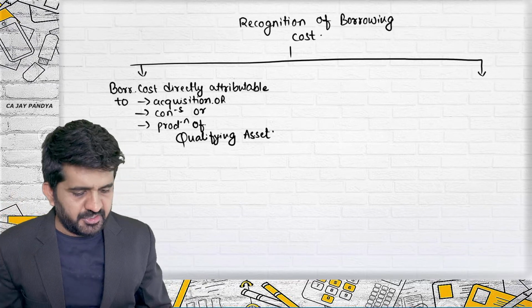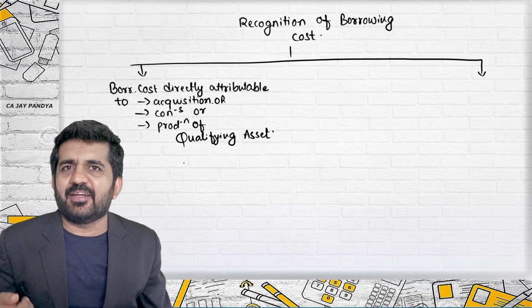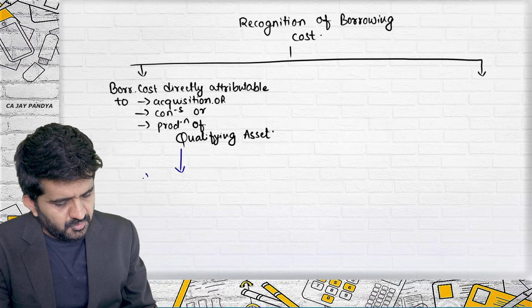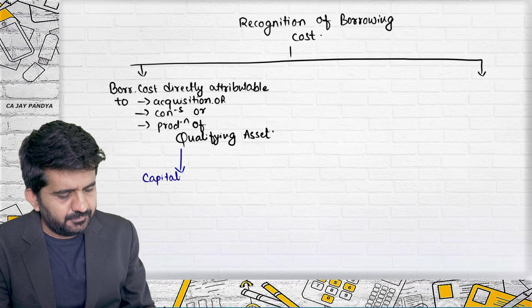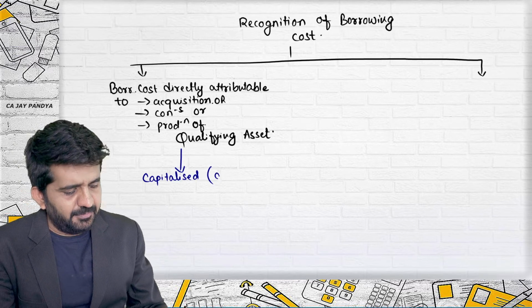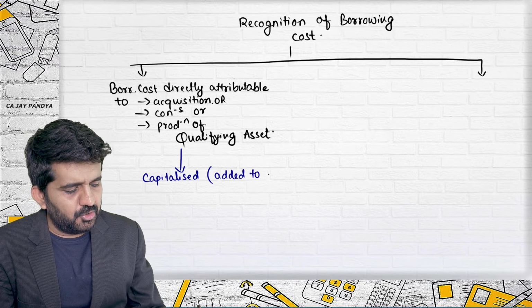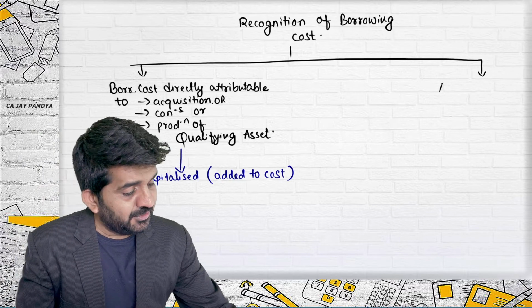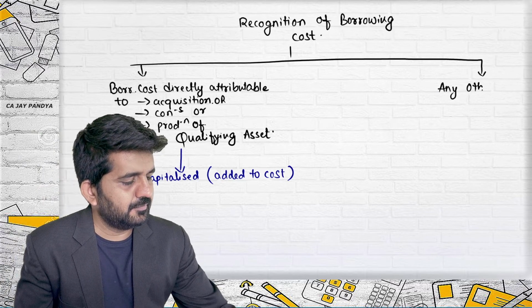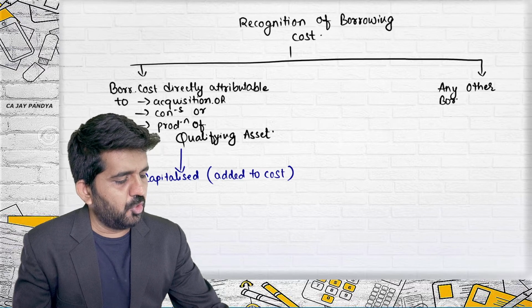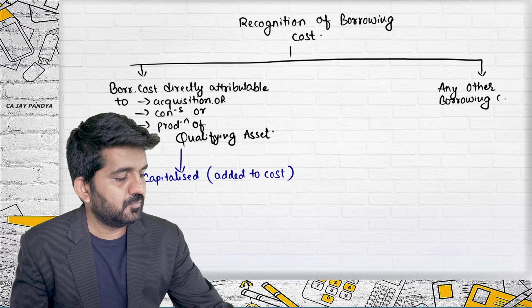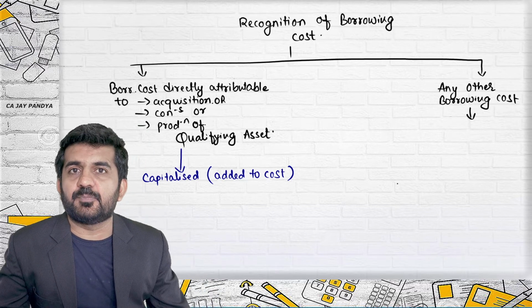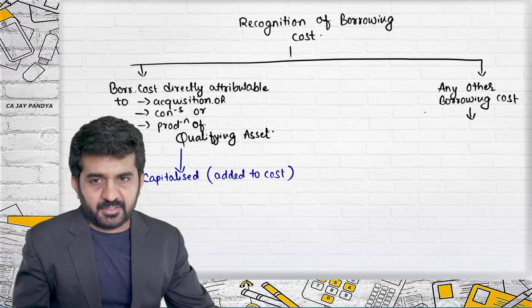We will be understanding what it means. Borrowing costs that are directly attributable to production of qualifying asset should be capitalized. That means it should be added to cost. Any other borrowing cost should be recognized as expense and directly debited to profit and loss account.